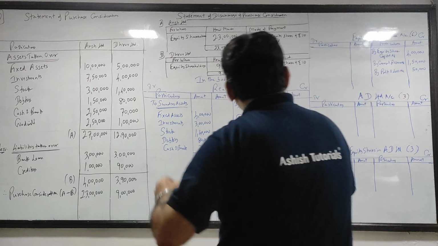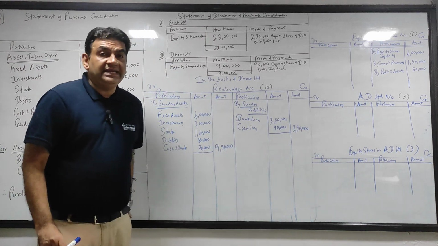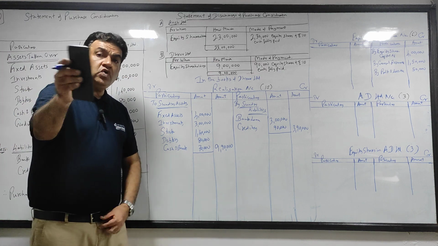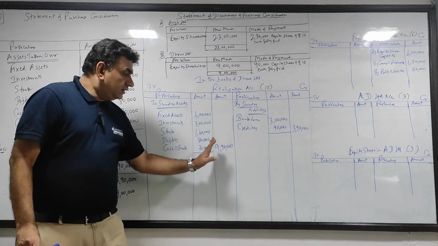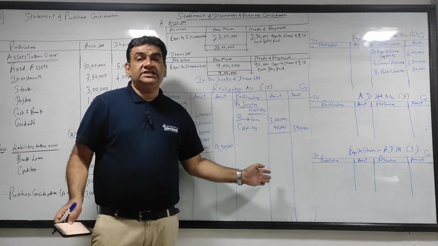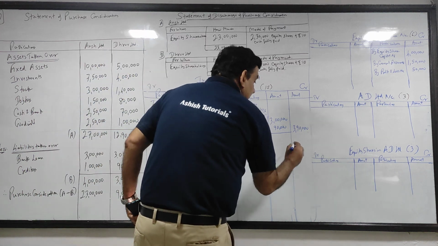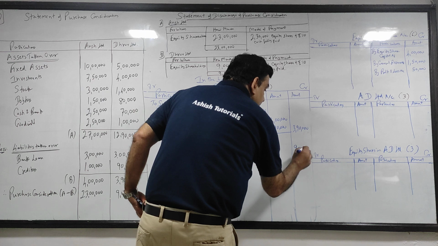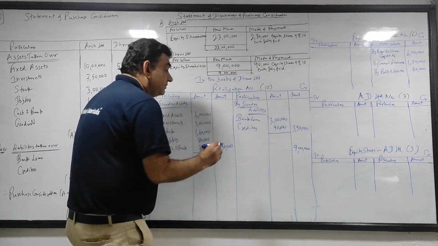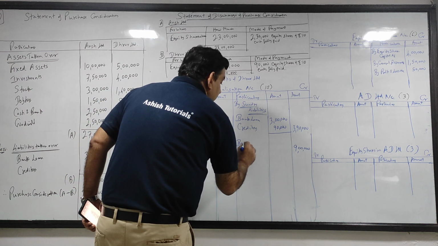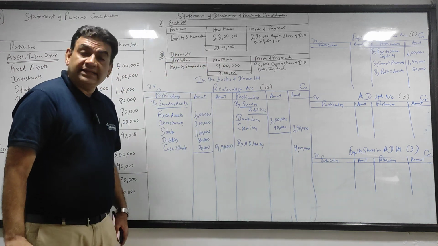Now see, Ansh was taken over at 23 lakhs. Dhruv for how much? 9 lakhs. Let me revise again. Those who did not understand Ansh's case, please be careful here. The business is going out and it's an income. Dhruv Limited is selling its business for how much? 9 lakhs. So come to the credit side. 9 lakhs, sold to whom? Who is taking over? AD Limited. So by AD Limited account, that is 9 lakhs.